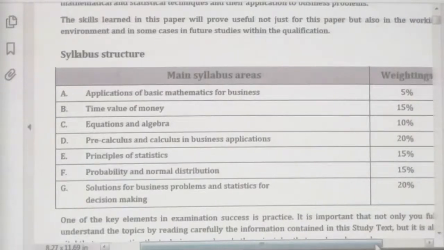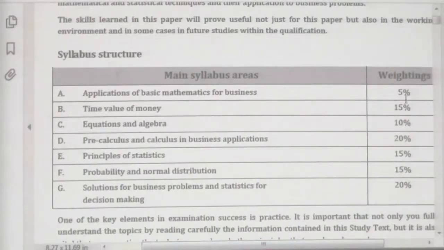Now see, part A I have only 5% in the paper. Time value of money 15%, that is interest calculation, present value calculation, future value calculation, 15 marks only in the paper. Then equations 10 marks in the paper. Then pre-calculus and calculus in business applications 20 marks. Statistics 15 marks. Probability and normal distribution 15 marks. And finally, regression analysis and time series analysis 20 marks.